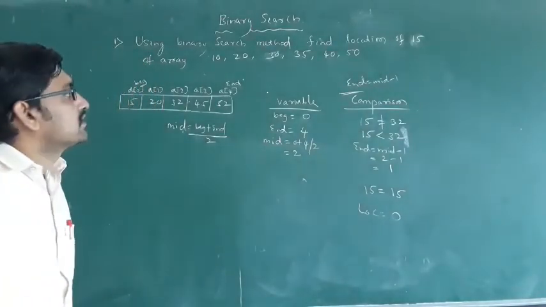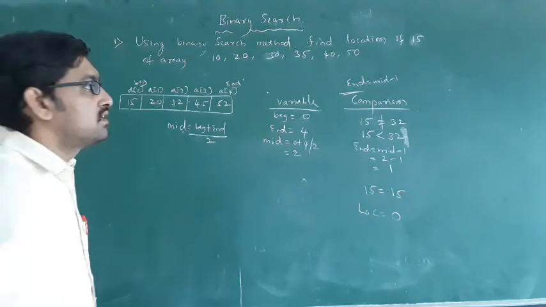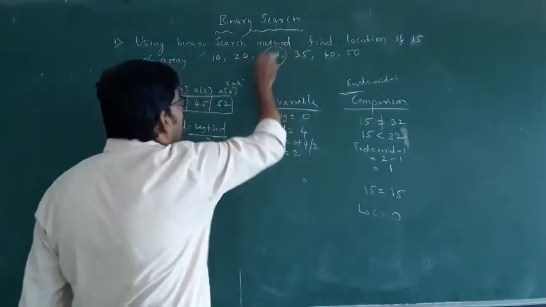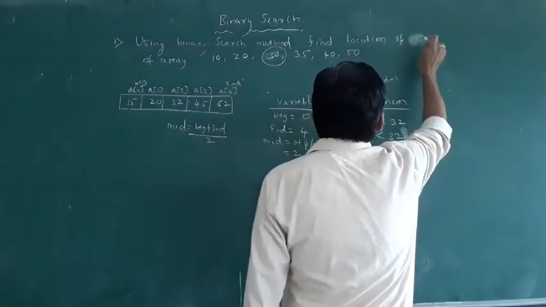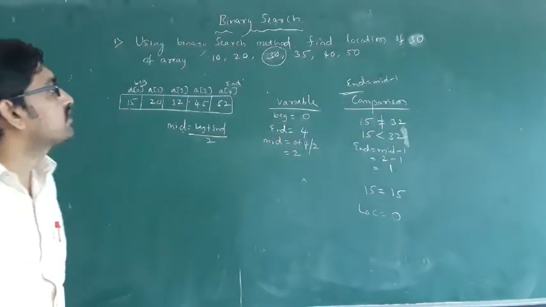Okay, then I want to find the location of 30. Find the location of 30.